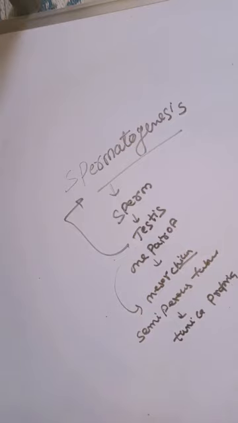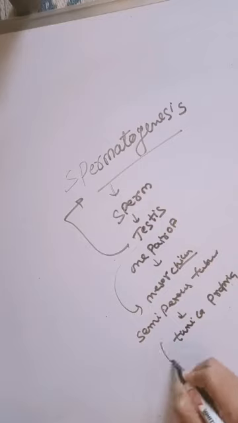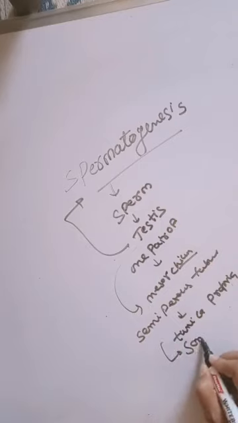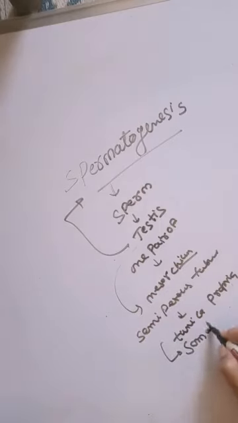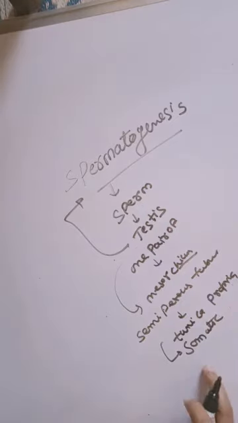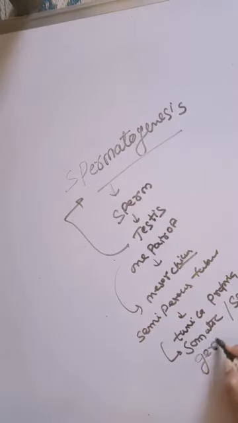Inside of this outer layer, germinal epithelium is formed by two types of cells. One is somatic or Sertoli cells, and second one is germ cells.